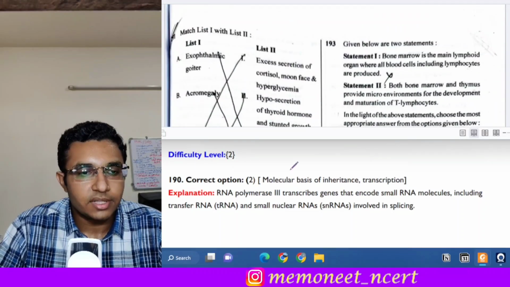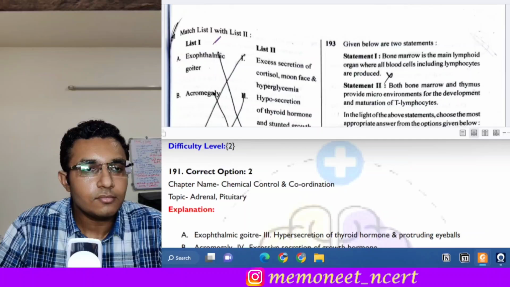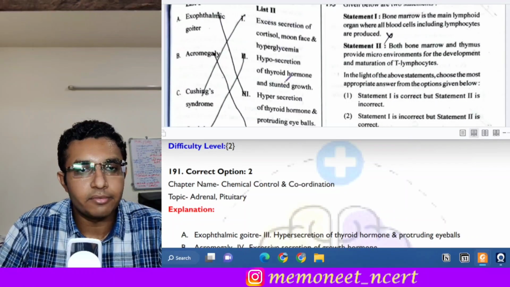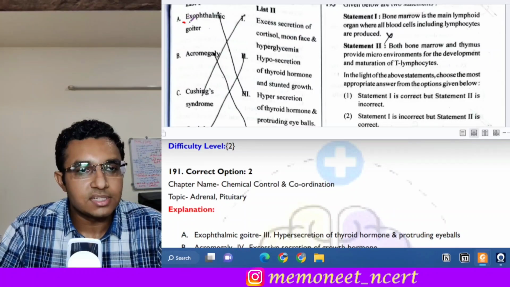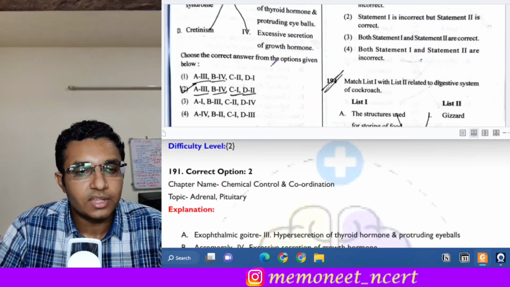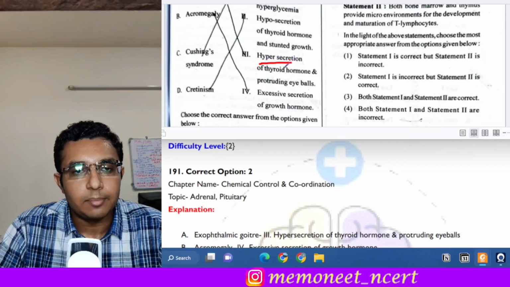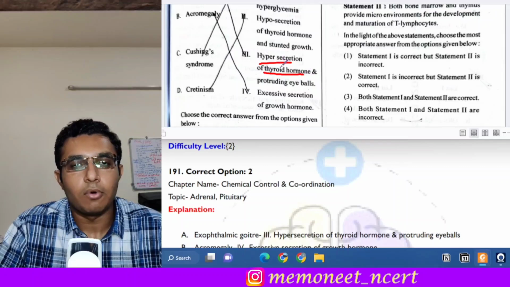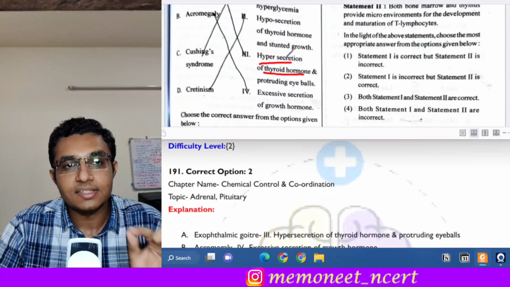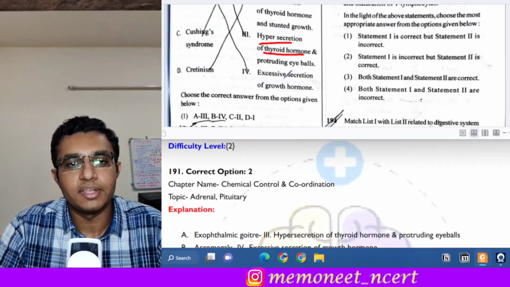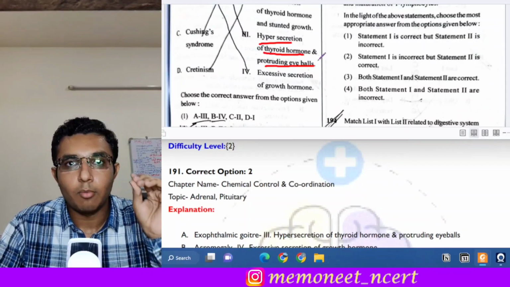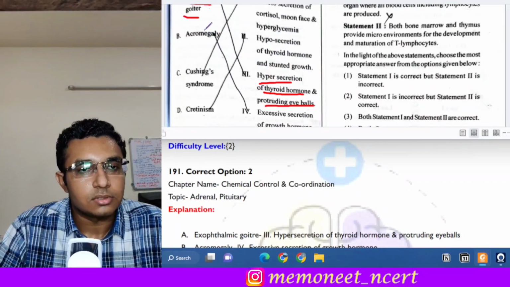Moving on to the next question, that is question 191. It is a match the following question. There are different diseases given over here and we have to identify the characteristic of each disease. First is exophthalmic goiter. Okay, so in goiter what happens? In goiter there is hypersecretion of the thyroid hormone, and what happens due to hypersecretion of thyroid hormone? There is increased heart rate, and also the characteristic feature of this exophthalmic goiter is protrusion of eyeballs, also called exophthalmos, in that the eyeballs appear to be protruded. So A goes with 3.